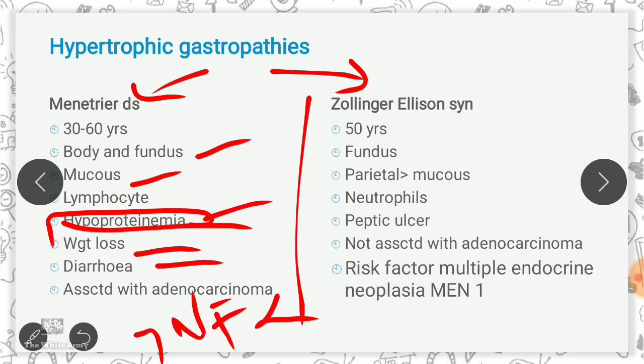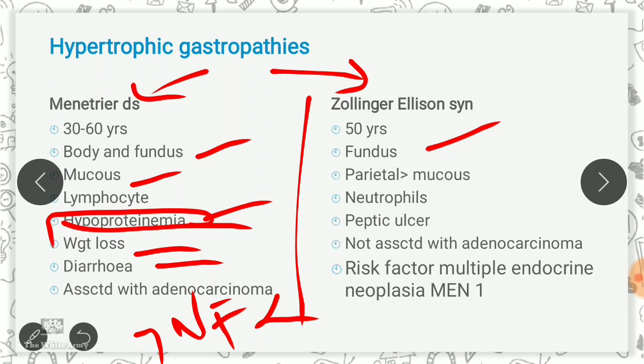Okay, and coming over to Zollinger-Ellison syndrome, it is mainly seen in people more than 50 years of age. It is a gastrin secreting tumor, most commonly seen in the fundus. There is increased parietal cell thickness, a doubling of it.